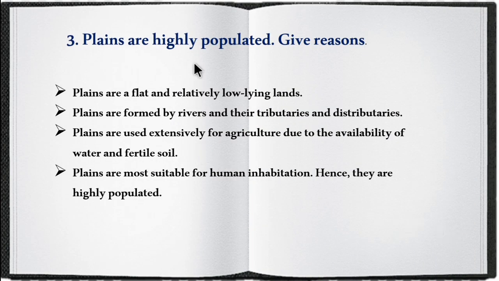Next is plains are highly populated, give reason. Plains are flat and low-lying land. Plains are formed by rivers with their tributaries and distributaries. Plains are used extensively for agriculture due to the availability of water and fertile soil. Plains are more suitable for human inhabitation, hence they are highly populated. So this is the answer.